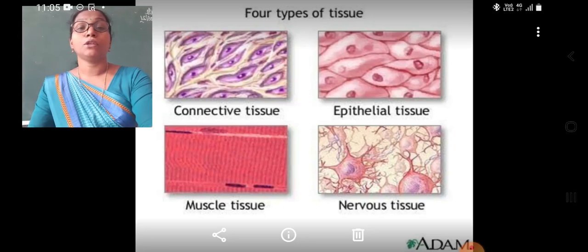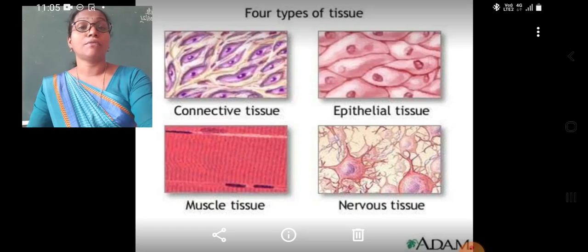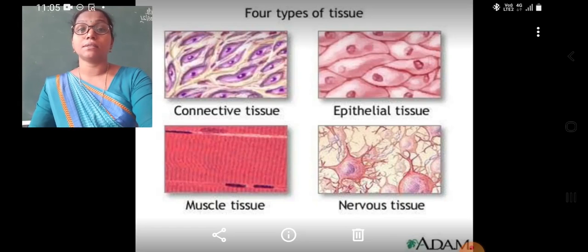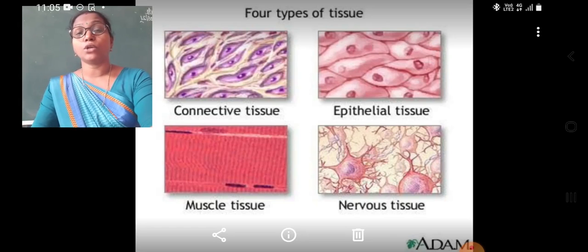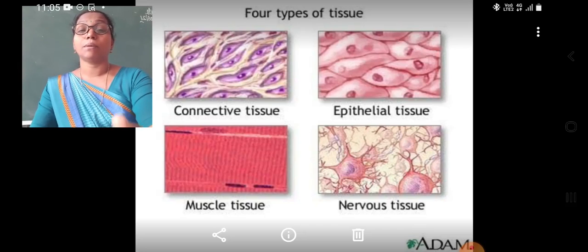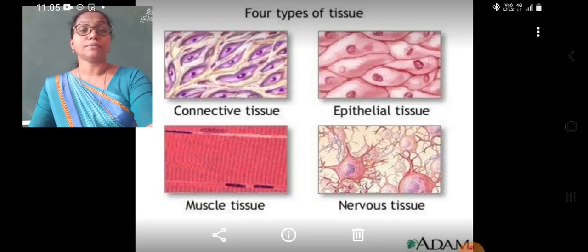When many neurons join together, we call it a nervous tissue. They perform the function of carrying messages from one part of the body to the other part, like from the brain to organs and also from organs to the brain.